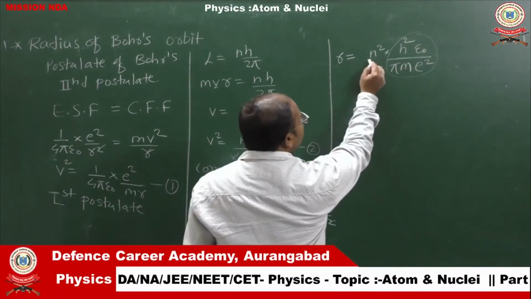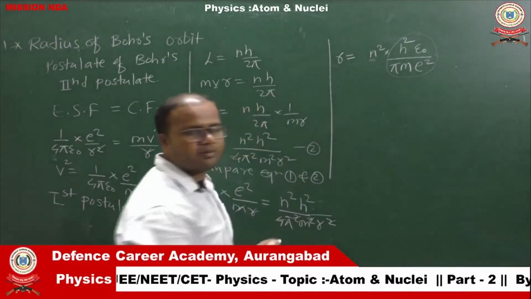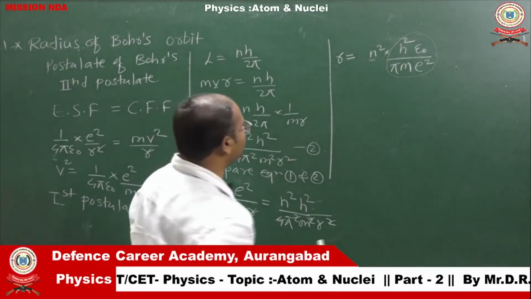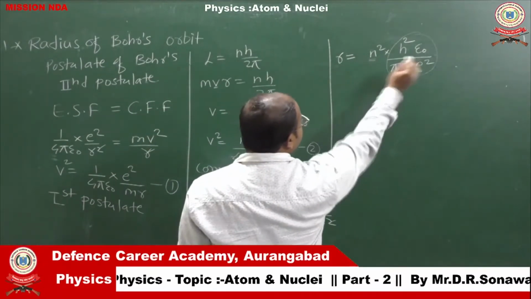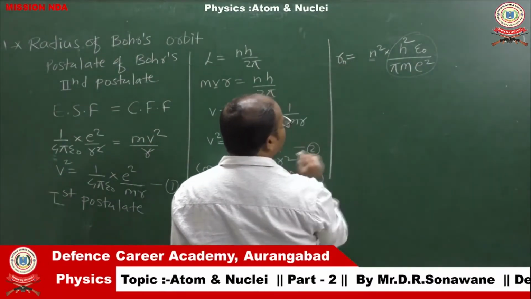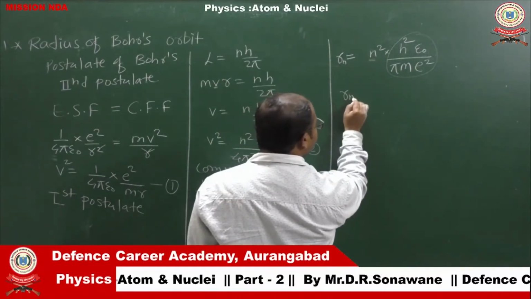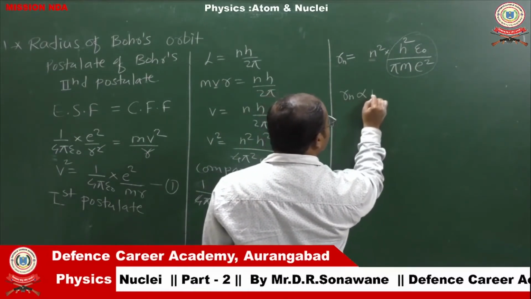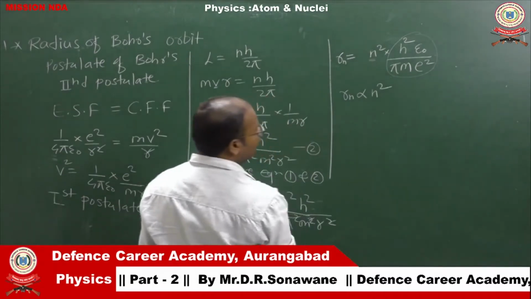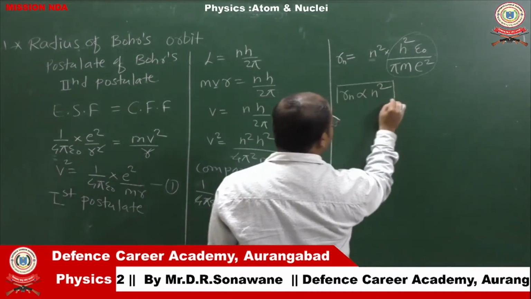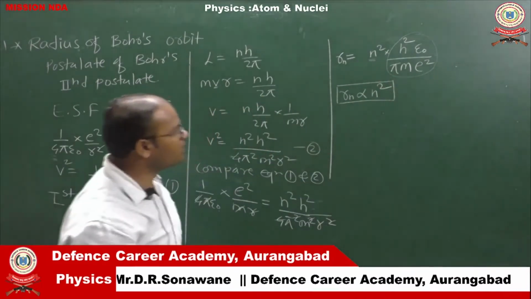The only variable here is n. n is nothing but the orbit number or quantum number. It means if we write this formula for the nth orbit, then Rn is proportional to n square. So this is the relation between the radius of Bohr's orbit and the quantum number.